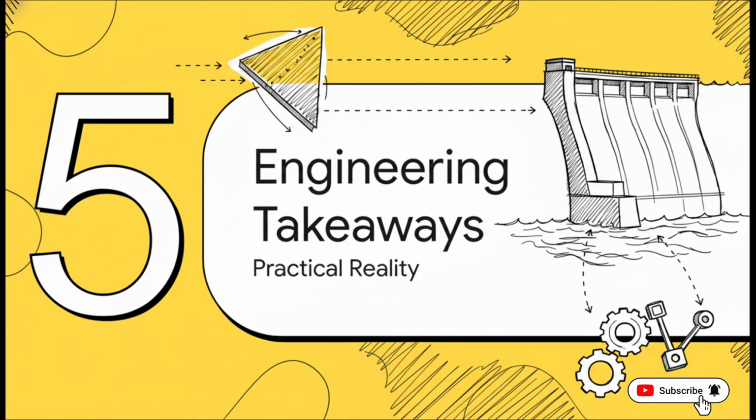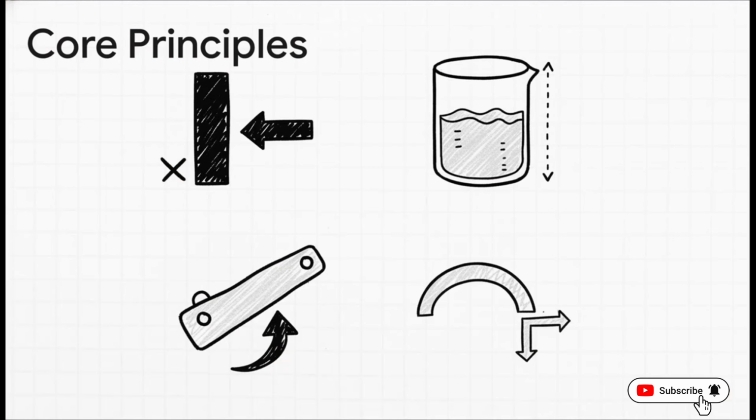Section 5. Engineering takeaways. Okay, let's quickly lock in these core principles before we wrap. Number 1, always remember shear stress is completely zero in static fluids. We are strictly dealing with compressive normal forces here. 2, by the hydrostatic law, pressure depends entirely on vertical depth, period. 3, the total force on a plane relies on the center of gravity, but because pressure increases with depth, the actual pivot point, the center of pressure, is practically always lower.